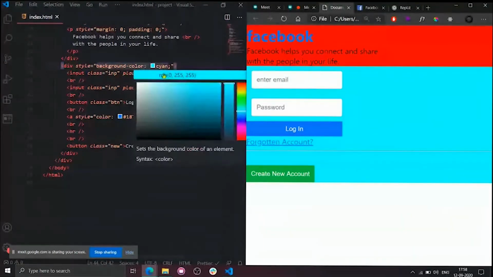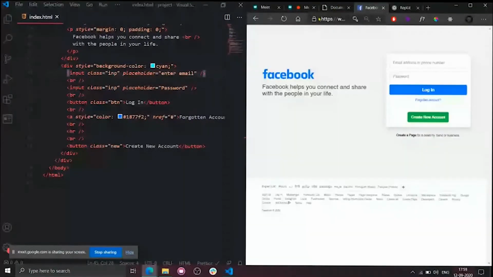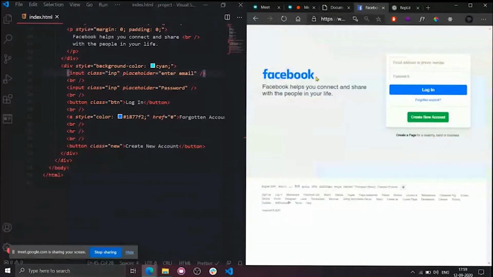Now tell me, should the left part and right part be aligned horizontally or vertically in the Facebook website? After the left side, the right part comes towards the right. This is to the right of the left one, right?